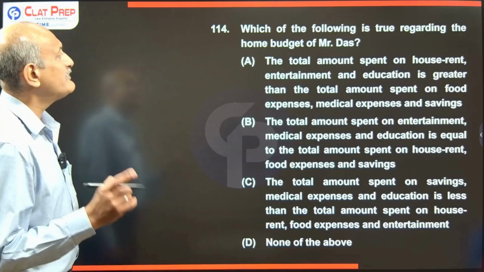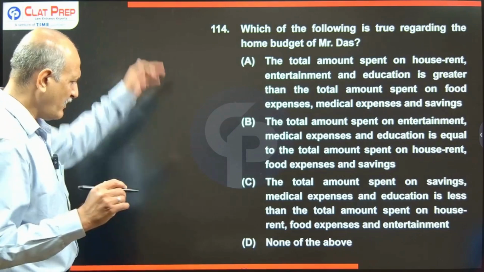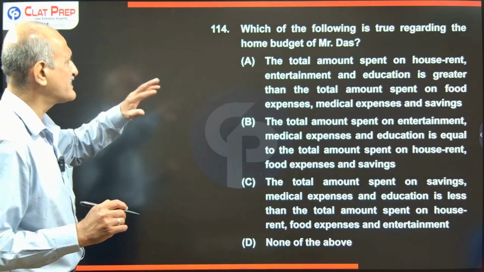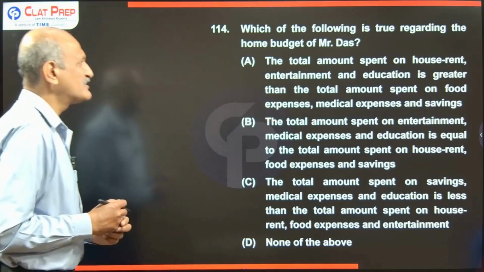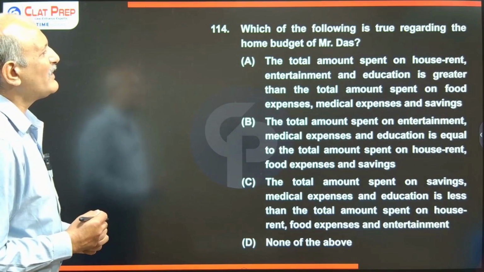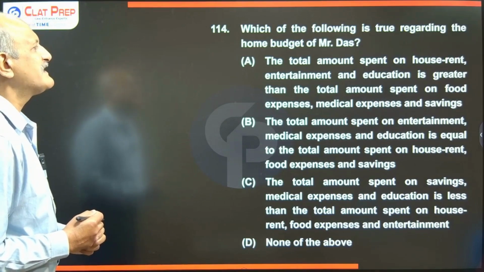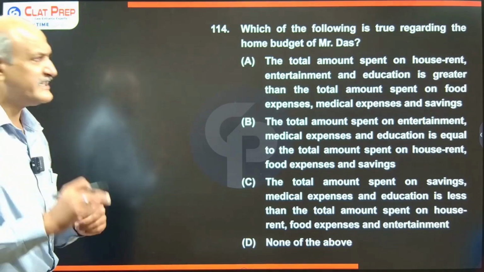Okay, now it reads, which of the following is true regarding the home budget of Mr. Das here? How many of them are true? We have to observe this carefully. It reads, the total amount spent on house rent, entertainment and education is greater than the total amount spent on food expenses, medical expenses and the savings. Let's calculate in percentages only here.